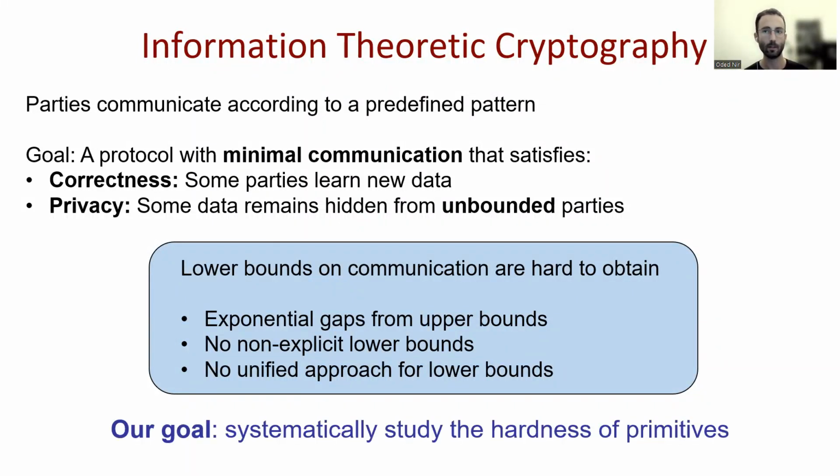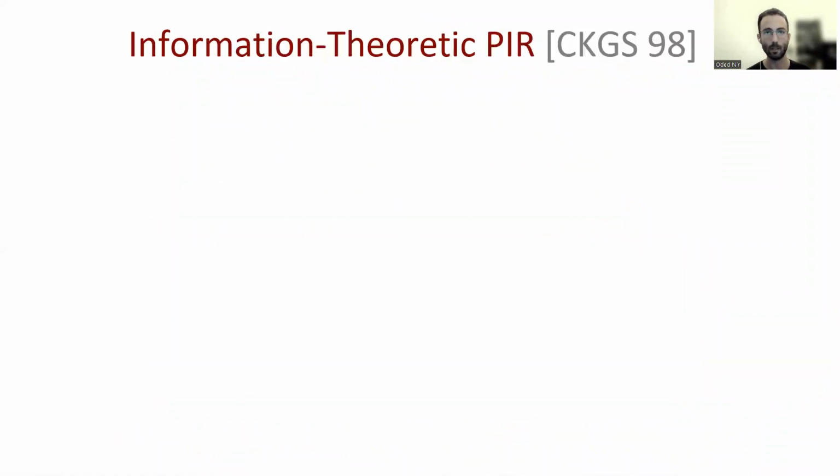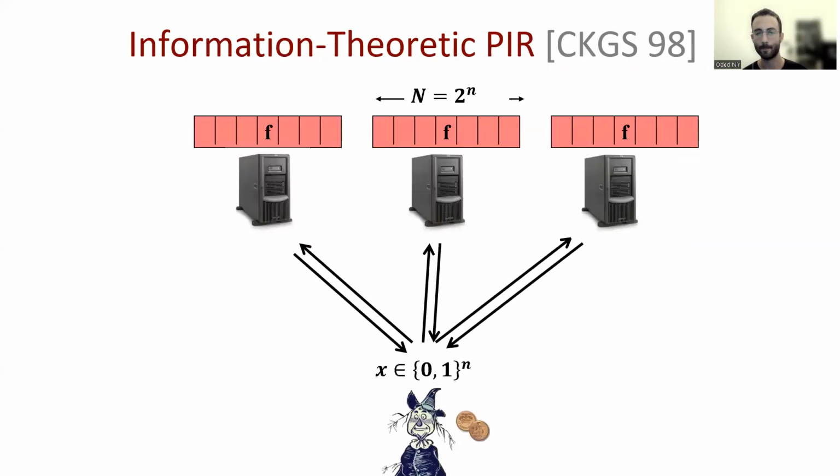So our goal in this work is to systematically study the hardness of these primitives, and we will do it through this new notion of AVP games that we will define later in this talk. I will now begin with defining our running example primitive, the information theoretic private information retrieval.